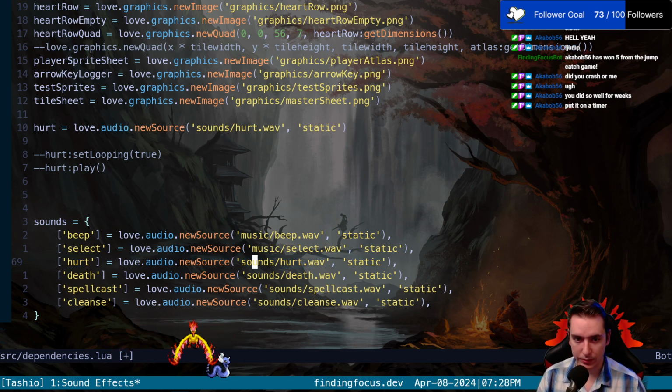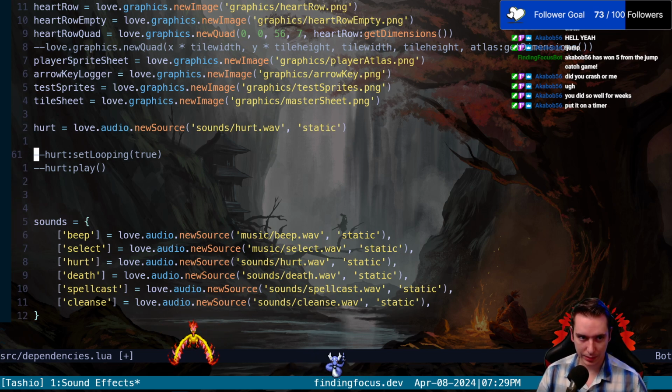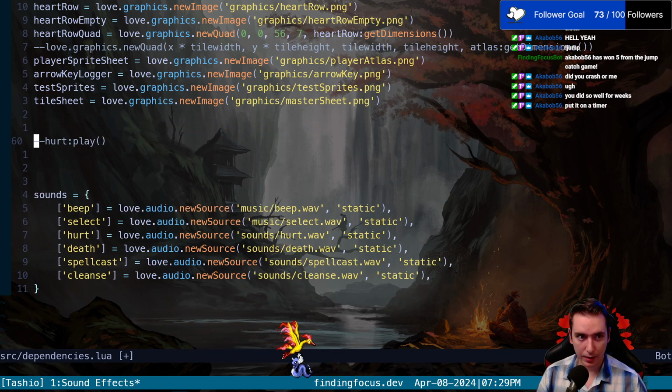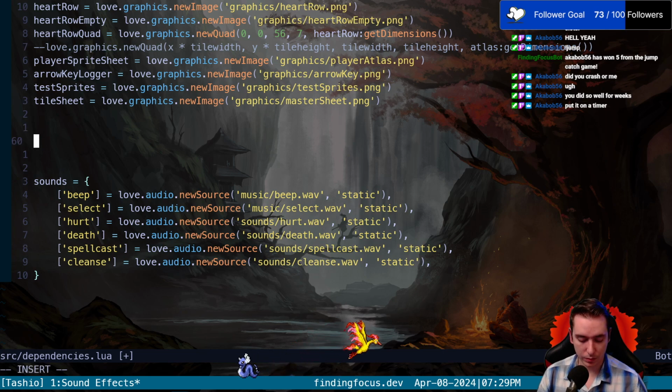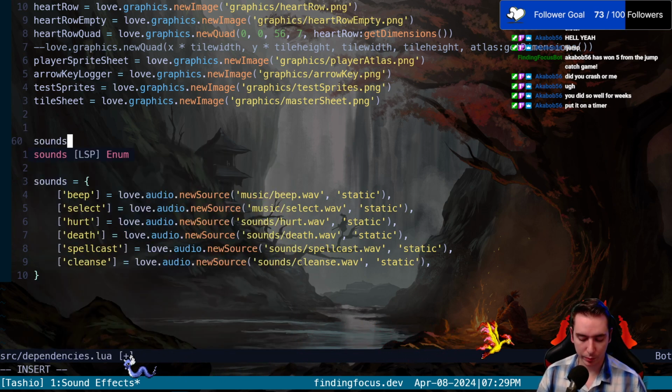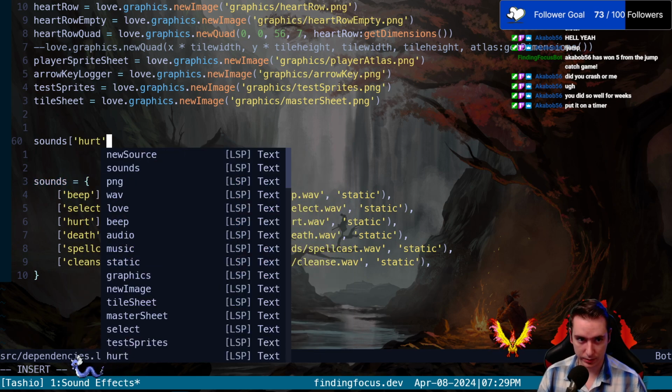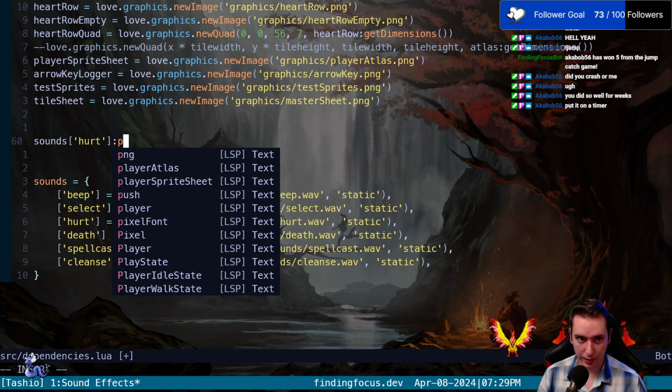And you assign it into the hurt key in our sounds table. So instead of hurt like this, we're putting it into a key, and that allows us to go into our sounds table at our index of hurt, and then we go play.